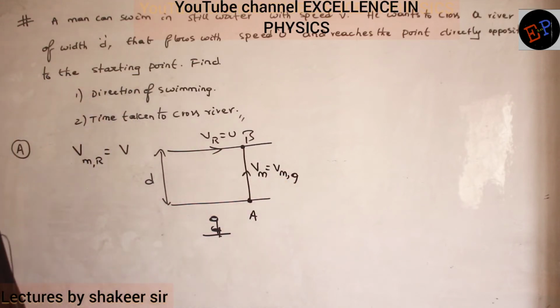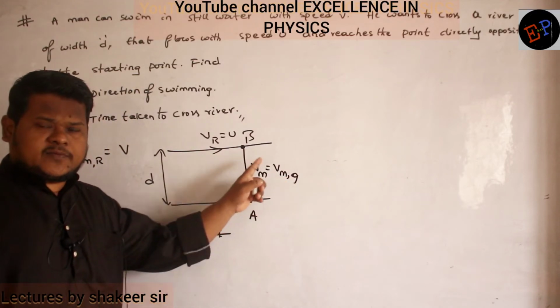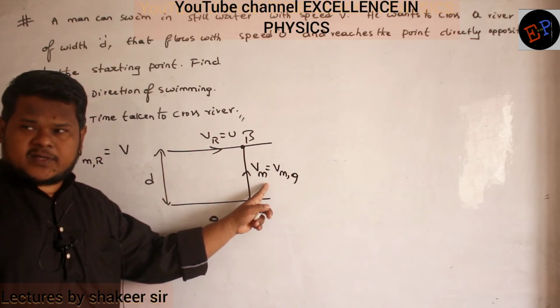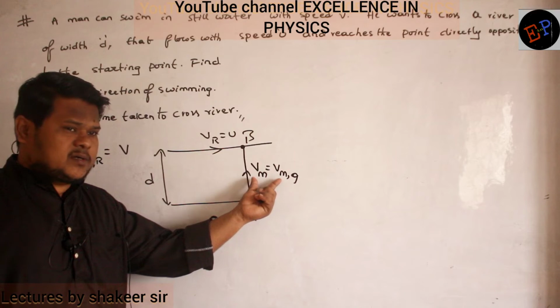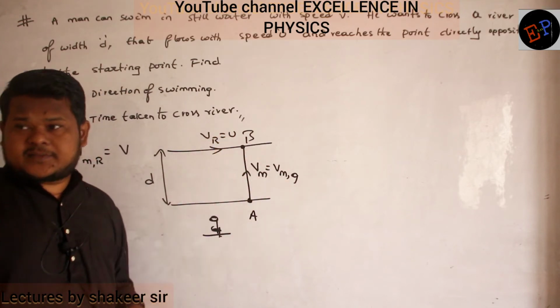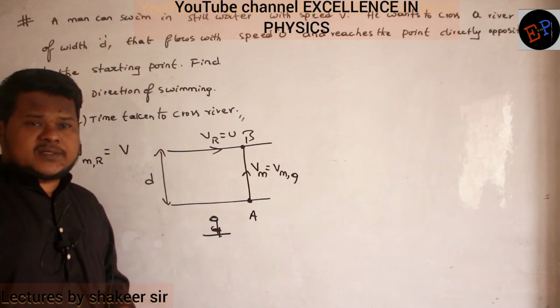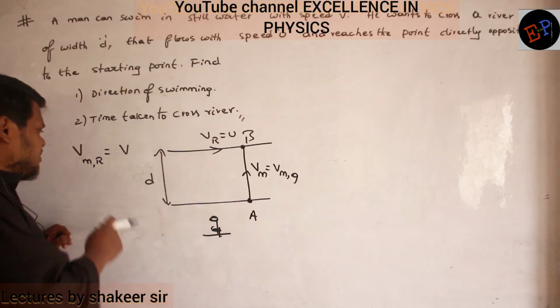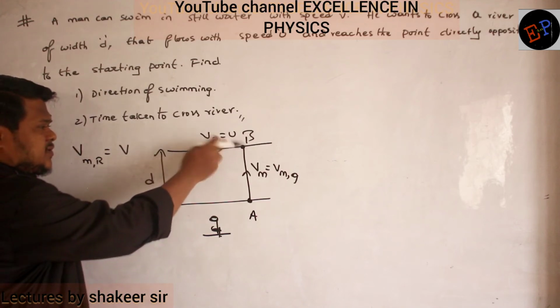And this is the resultant velocity. Already we have studied, no? Resultant of which two velocities? Velocity of man with respect to river and velocity of the river.